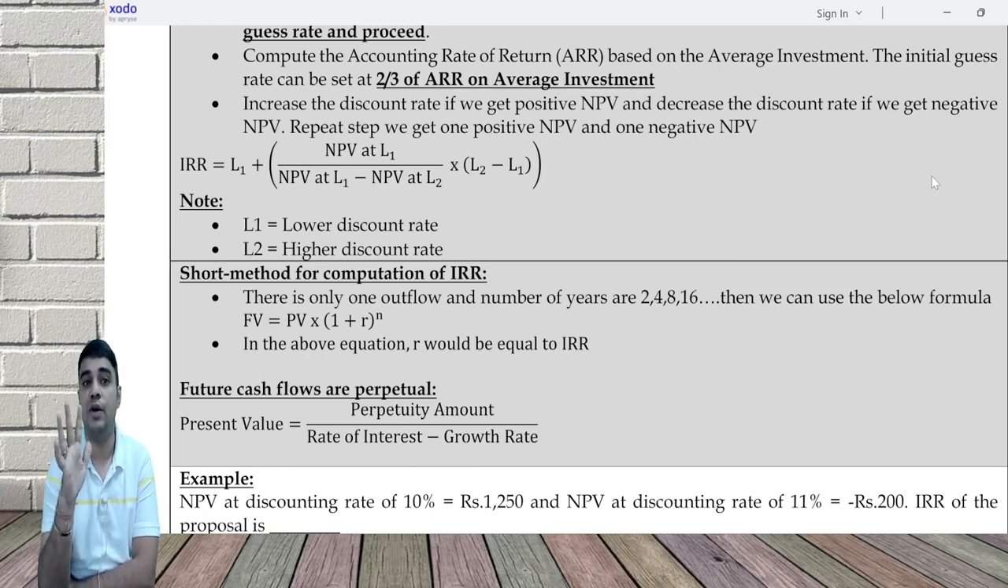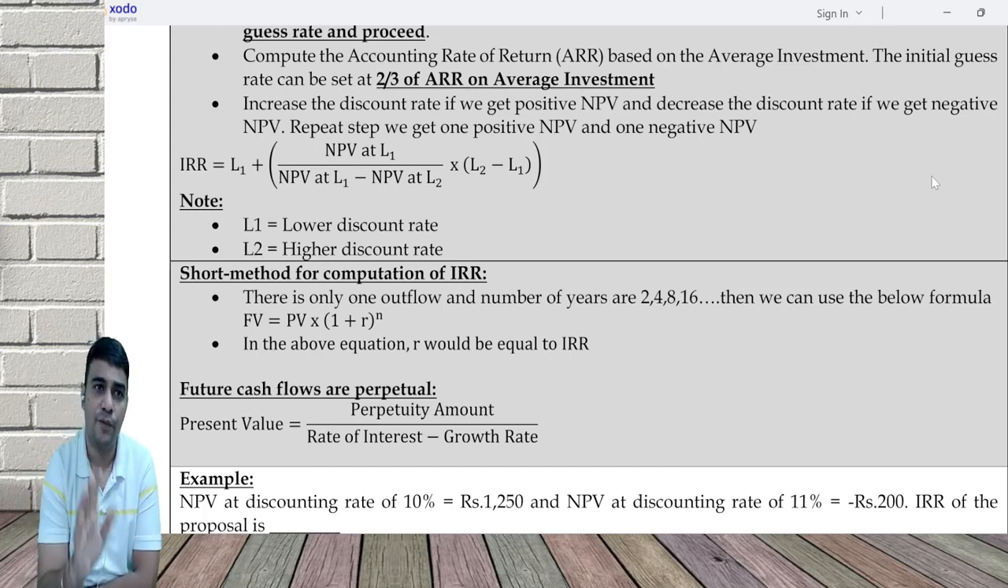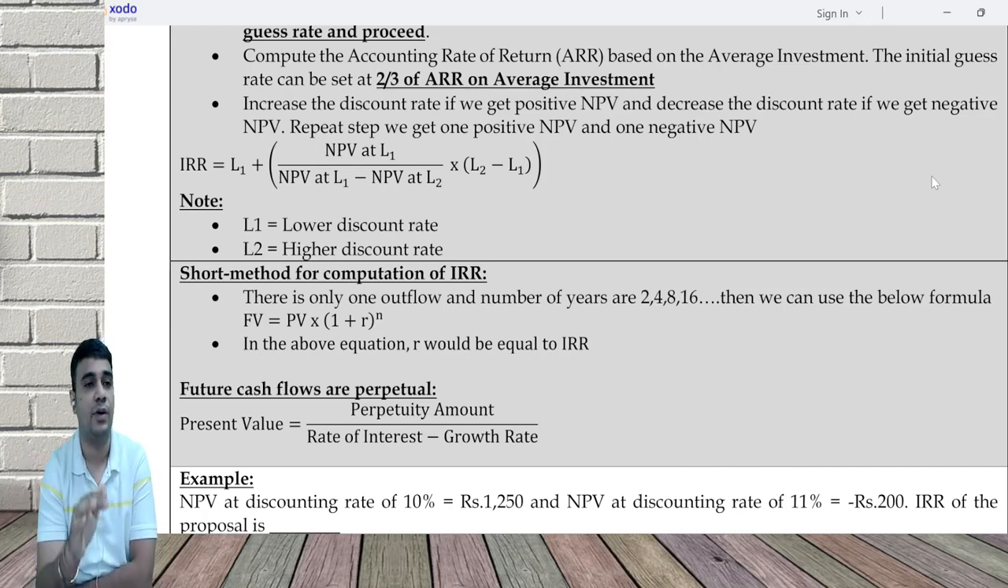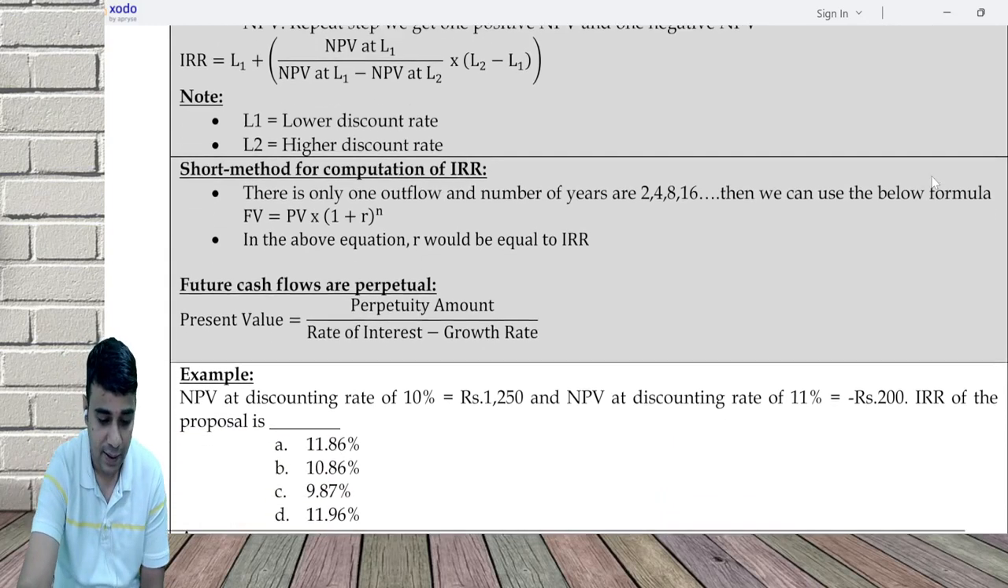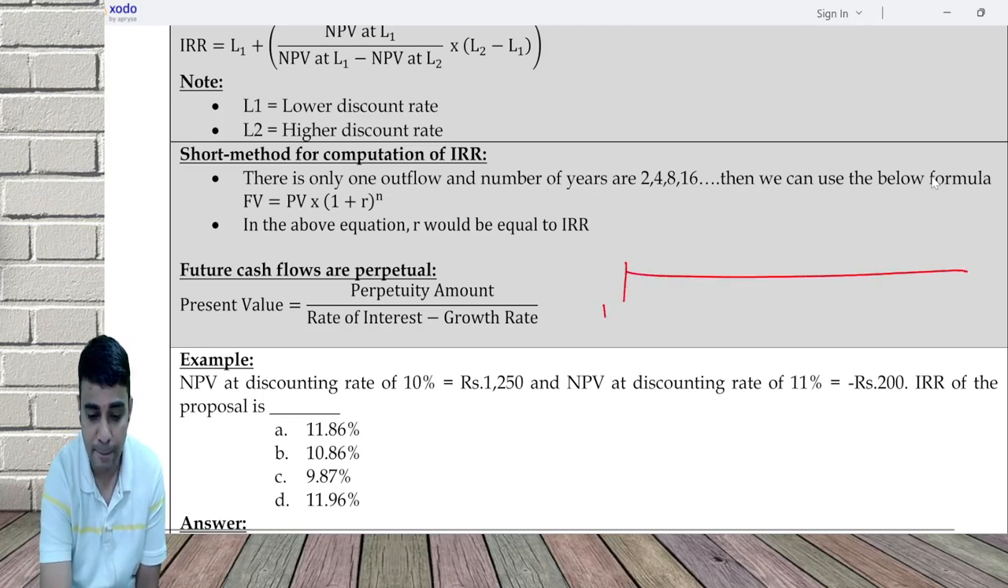Power 6 means you cannot just take a square root, because you need to take a cube root. There are certain calculation techniques where even power 6 or power 7 can be calculated, but I'm not getting into it. If you have power 2, power 4, power 8, you can try to do it. For example, NPV at a discount rate of 10% is 1250, and at 11% is minus 200. IRR, timeline approach: 10%